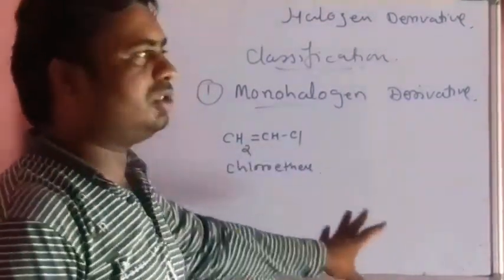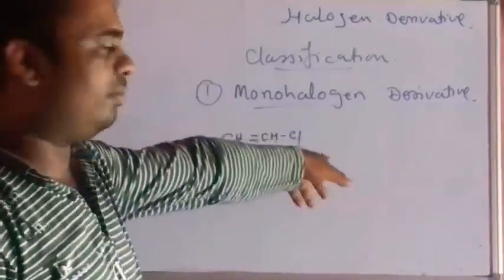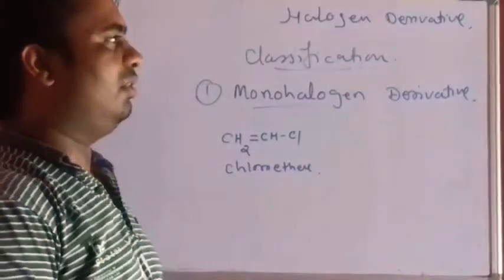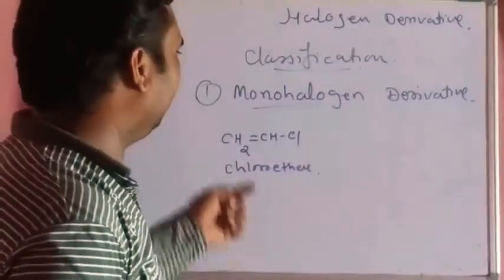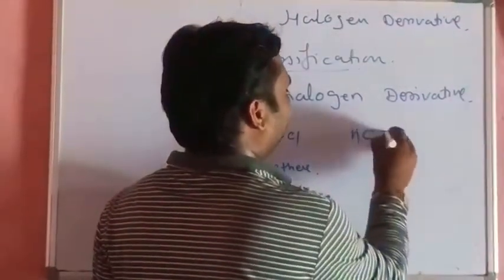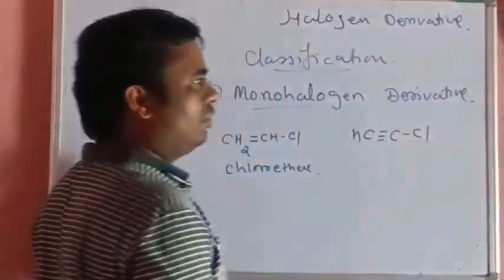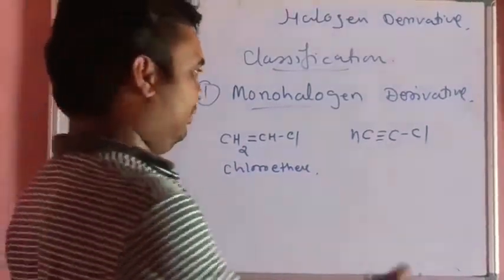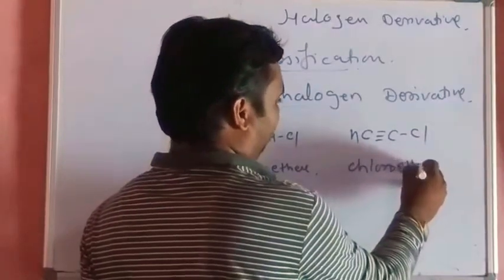One hydrogen atom from the unsaturated hydrocarbon, that is alkene, is replaced by a chlorine atom, and the compound formed is called chloroethene. We also call it vinyl chloride. Another example: this is called chloroethyne.